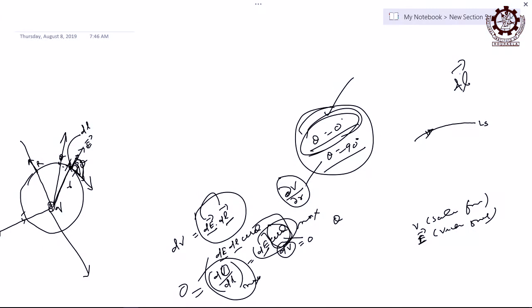Gradient of a scalar function at a point means that the length you have considered here is around that small length.